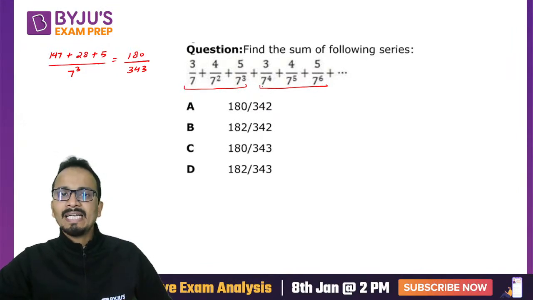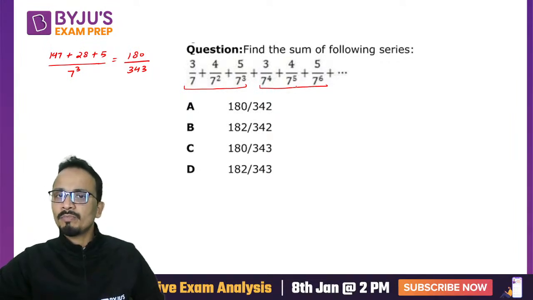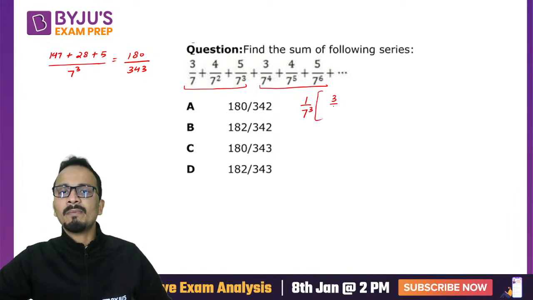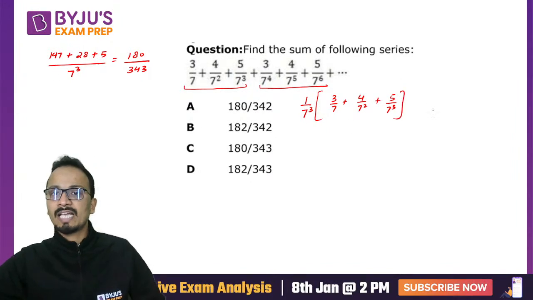Now what I'll do is I'll take 7 raised to the power 3 common from the next three terms. So if I take 1 upon 7 cube common, you will get 3 upon 7 plus 4 upon 7 square plus 5 upon 7 cube. Okay, which is the sum that we have just calculated.